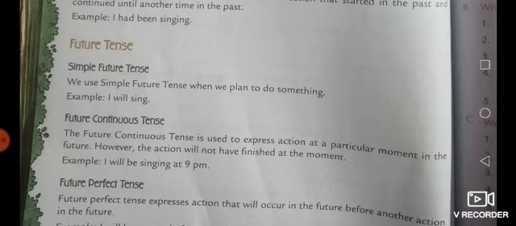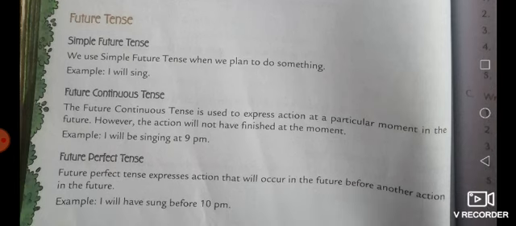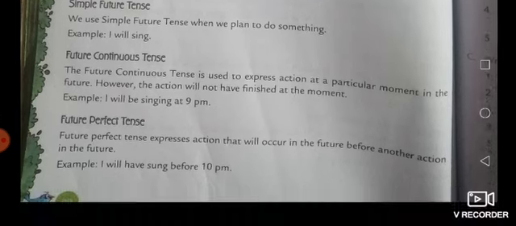We use simple future tense when we plan to do something, as in "I will sing," "he will play," "Radha will dance." Next is future continuous tense. The future continuous tense is used to express an action at a particular moment in the future. However, the action will not have finished at that moment, as in "I will be singing at 9 p.m."